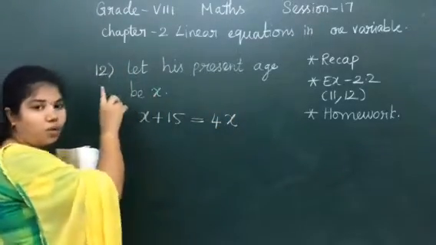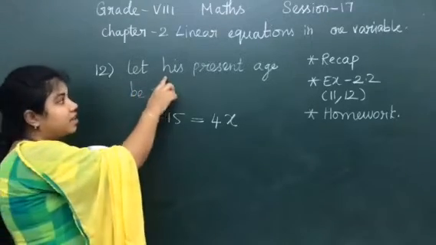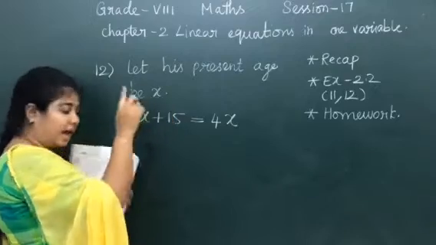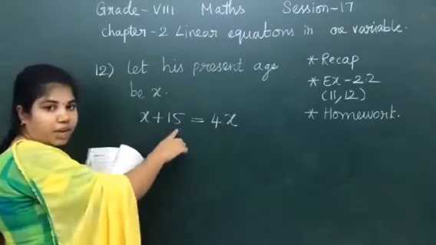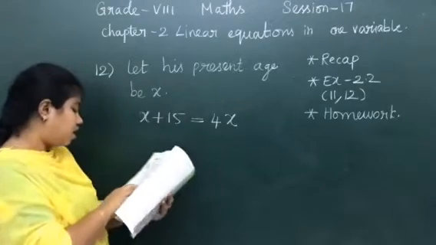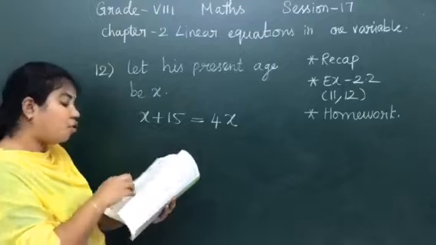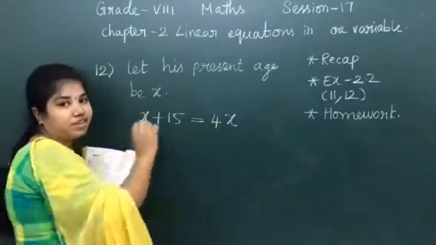Okay, we don't know what his present age is, that is what we actually have to find. So let his present age be x, and see the question, 15 years from now. So x plus 15, present age means it is now, right? So x plus 15 from now will be 4 times his present age, which is equal to 4 times his present age.